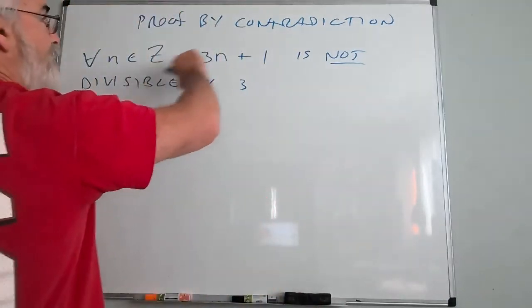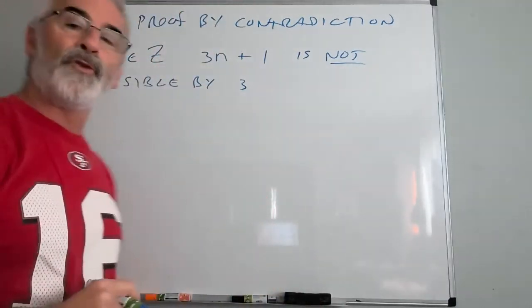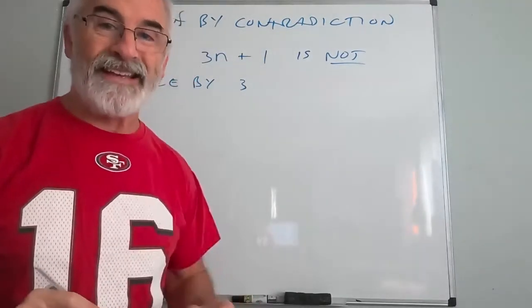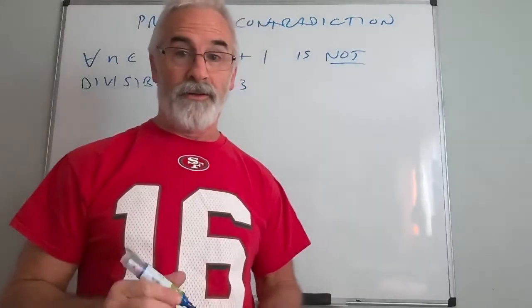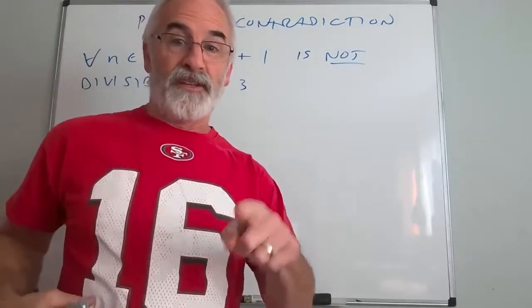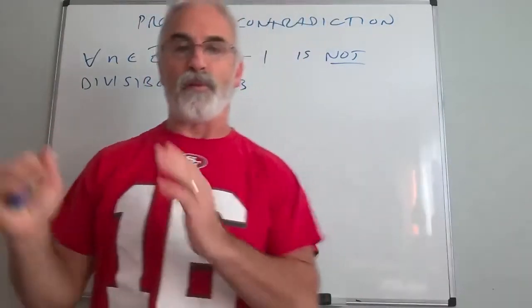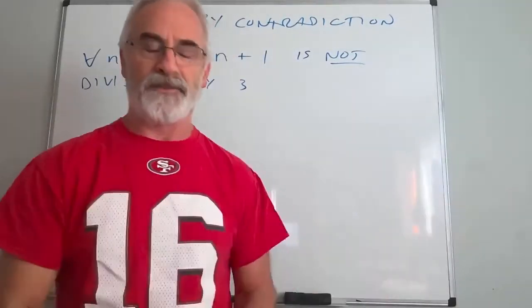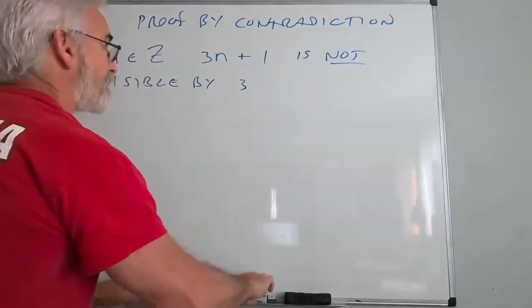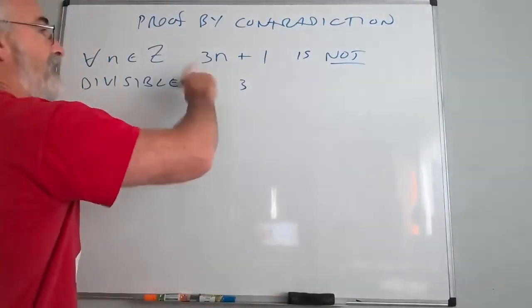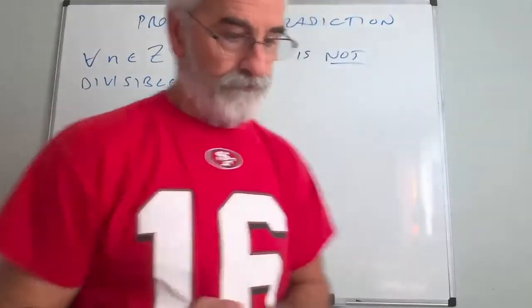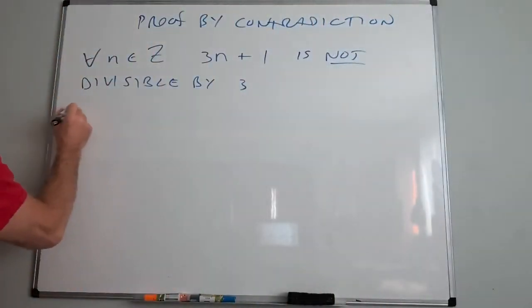If I'm supposed to show this always fails, let's assume it doesn't fail at least once. Now, remember, what is the negation of a for all? Remember, there exists at least one in the other direction. So for all things this, there exists at least one thing, not this. So our contradiction is going to start by assuming there actually is an integer where 3n plus 1 is divisible by 3. So we're going to say, suppose